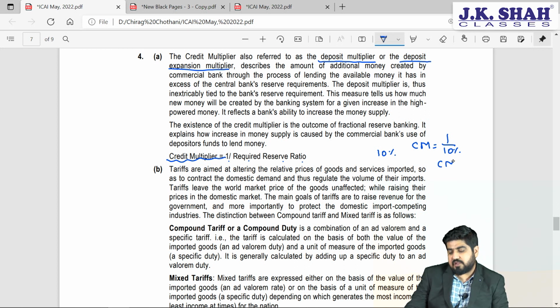The answer for credit multiplier would be 10 times, which means if 1 lakh rupee is coming as initial deposit in the market, it will rotate for 10 times and the total credit created will be 10 lakh rupees. If 1 lakh is the initial deposit, then 10 lakh rupee will be the total money supply in the economy, right? So as simple as that.